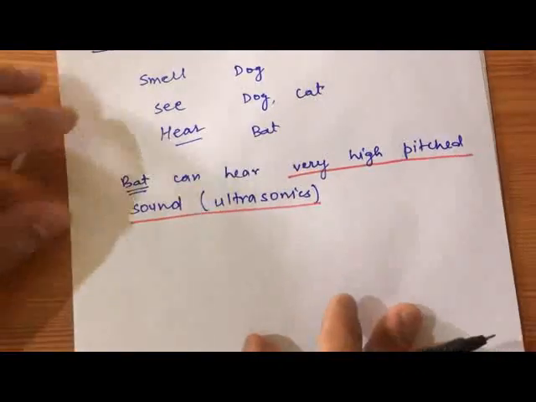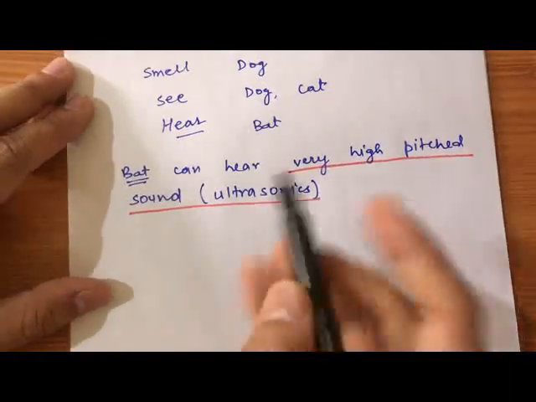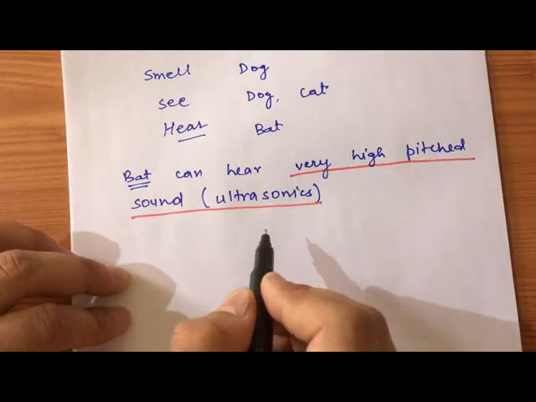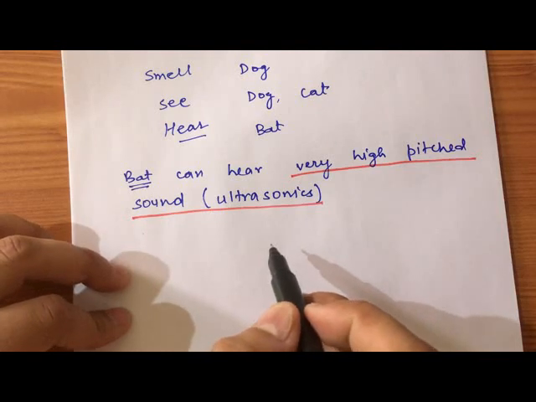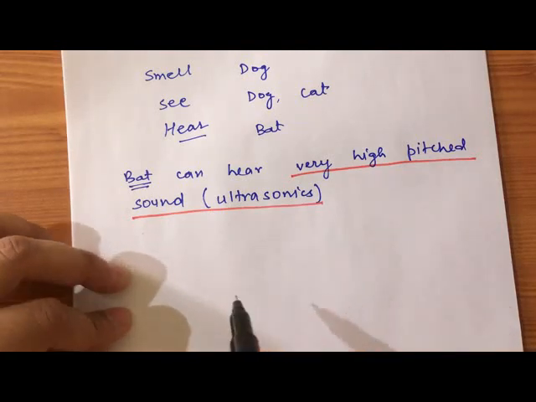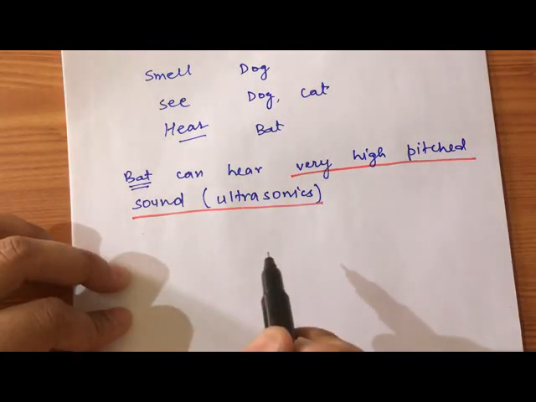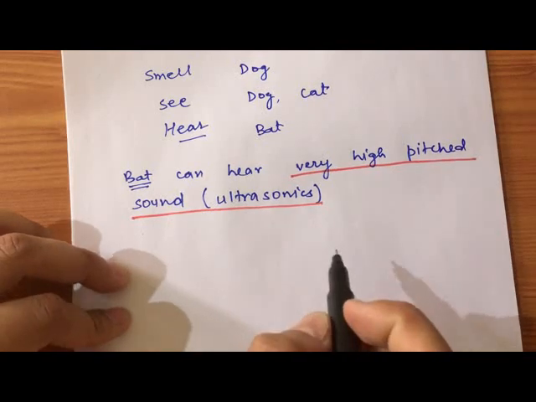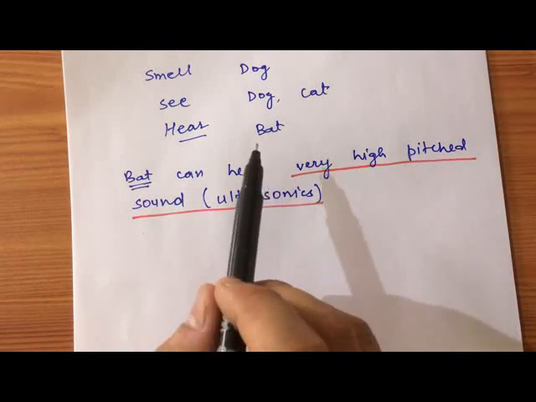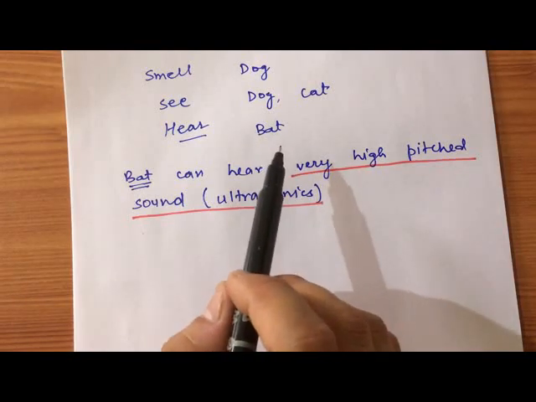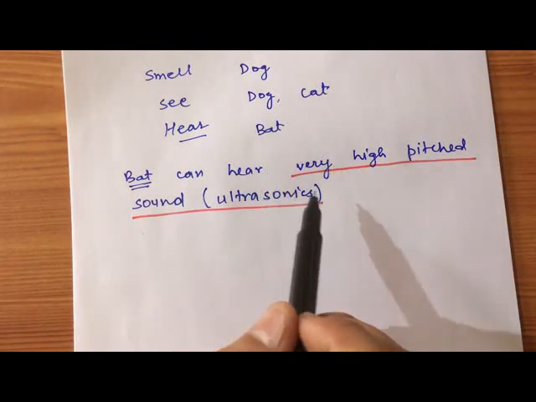These ultrasonics cannot be heard by every animal, but bats have a special capacity to hear them. So they don't have to depend on their eyes to see their prey, their food.